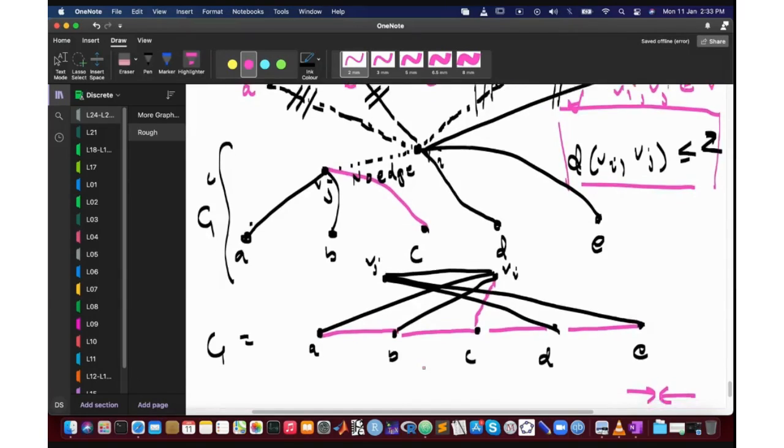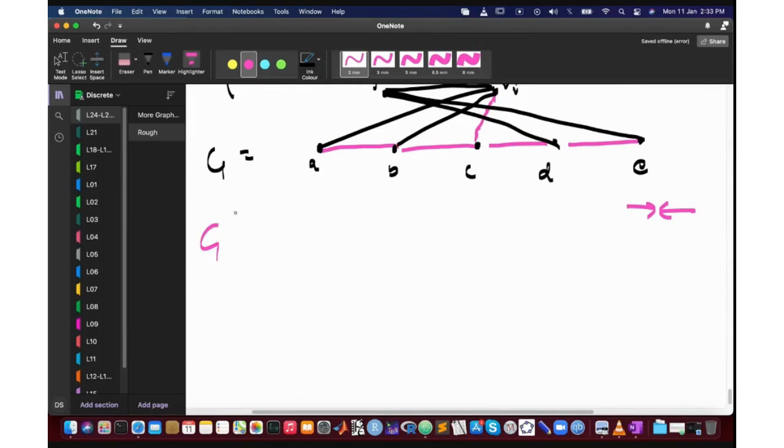Okay. So once again, you start with the complement graph. Now you have two vertices and you have to show that the distance between Vi and Vj is at most 2.